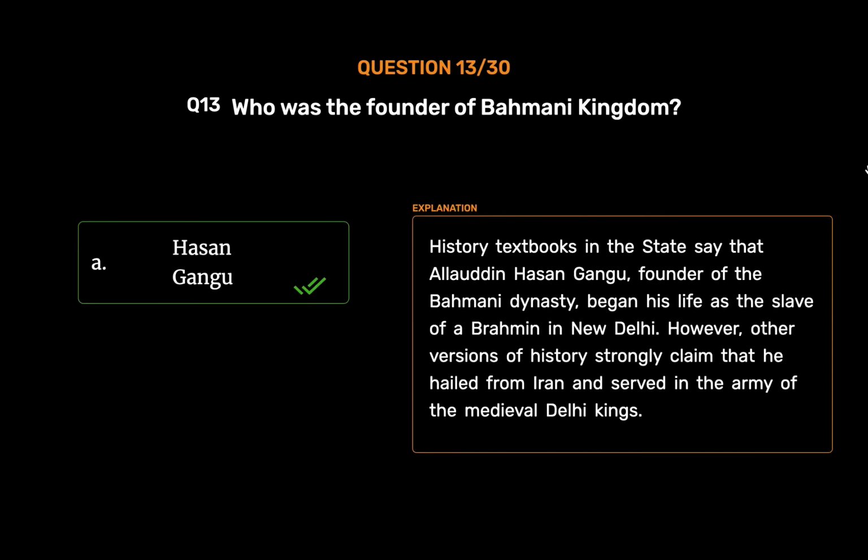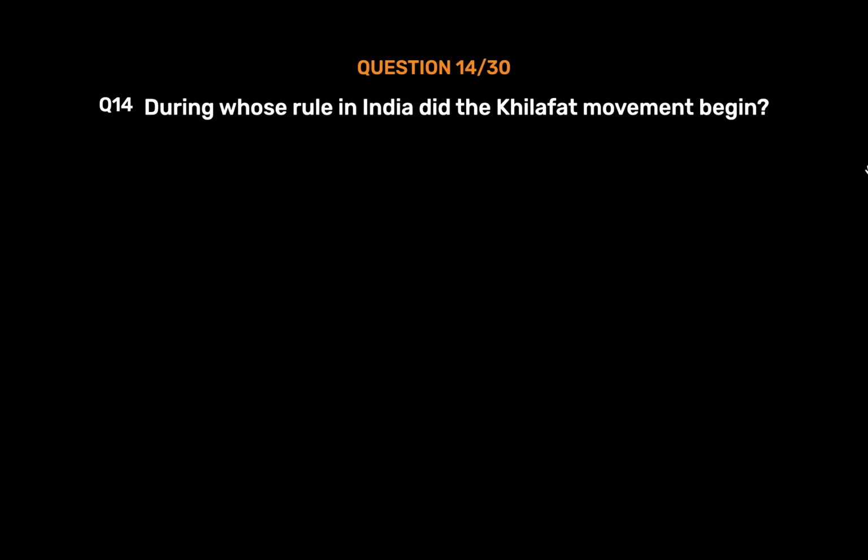Hasan Gangu. History textbooks in the state say that Alauddin Hasan Gangu, founder of the Bahmani dynasty, began his life as the slave of a Brahmin in New Delhi. However, other versions of history strongly claim that he hailed from Iran and served in the army of the medieval Delhi kings.